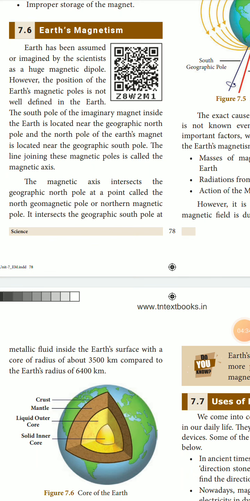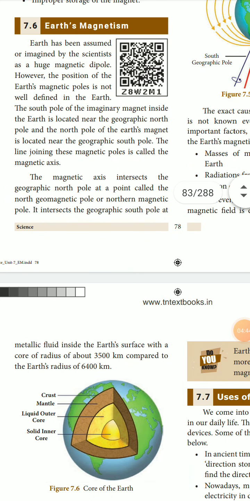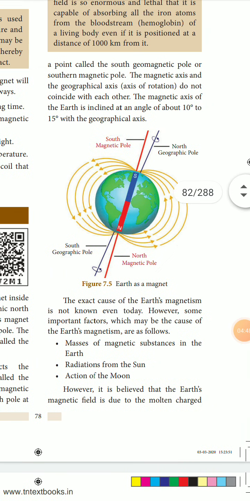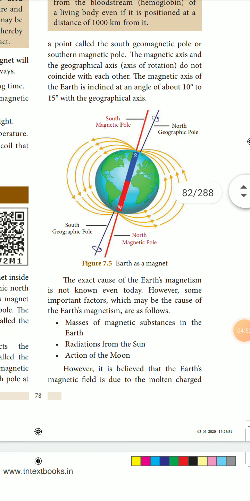The magnetic axis intersects the geographic north at a point called the north geomagnetic pole or the northern magnetic pole. It intersects the geographic south at the point called the south geomagnetic pole or the southern magnetic pole. See in the diagram how they have shown the magnetic effect of the Earth.